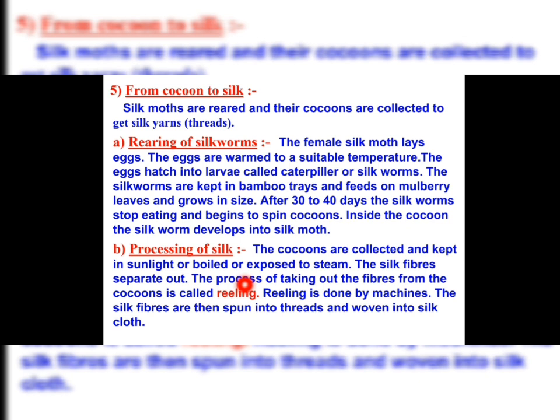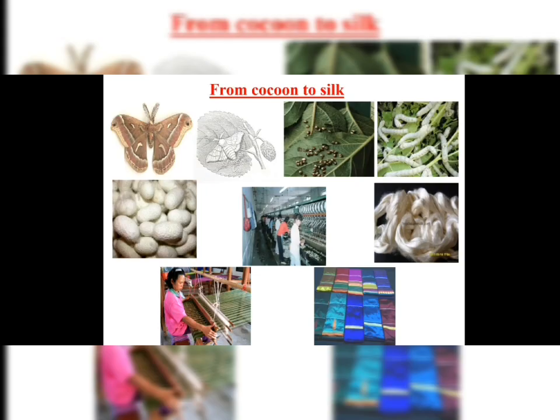This one is reeling. So what is reeling? The process of taking out the fibers from the cocoons is called reeling, and the reeling is done by machines. The silk fibers are then spun into threads and woven into silk cloth. Here you can see the female silk moth lays eggs on the mulberry leaf. These eggs are then converted into larvae. Larvae feed day and night on the mulberry leaves.